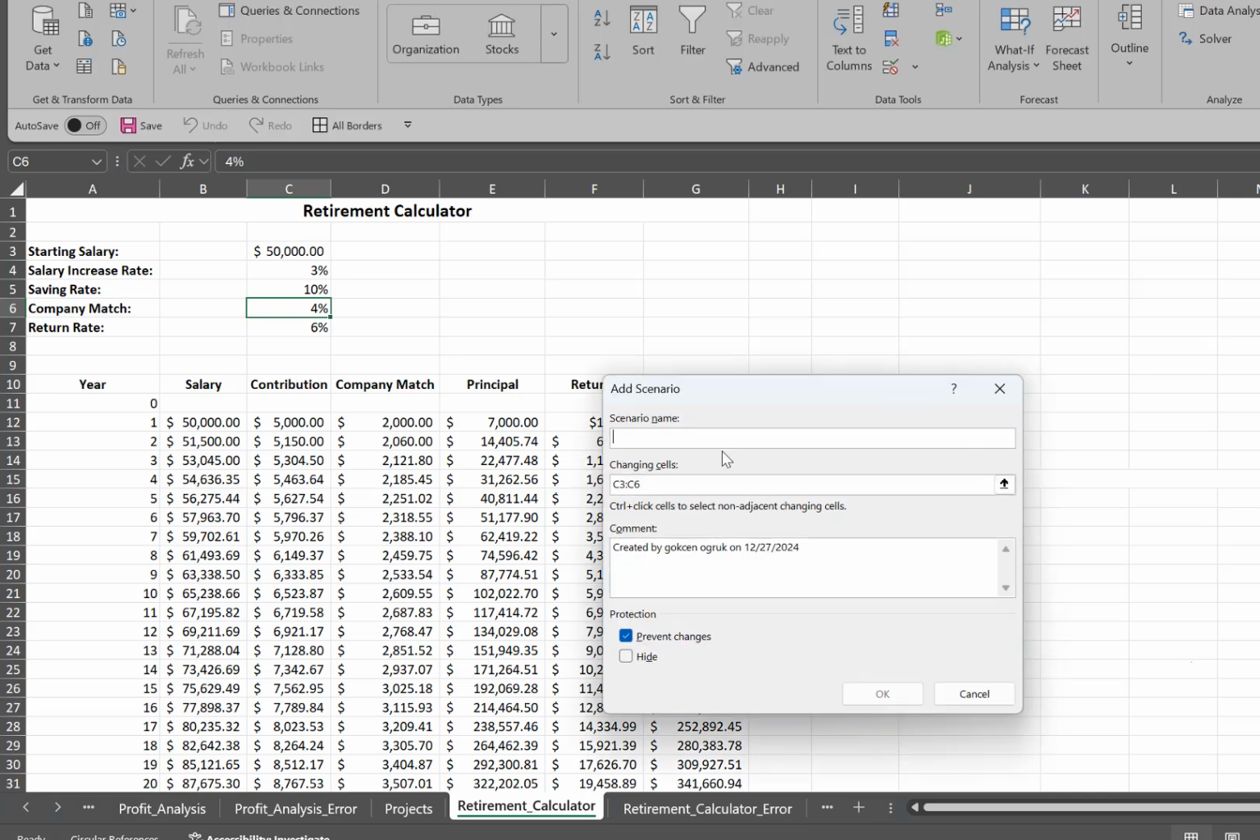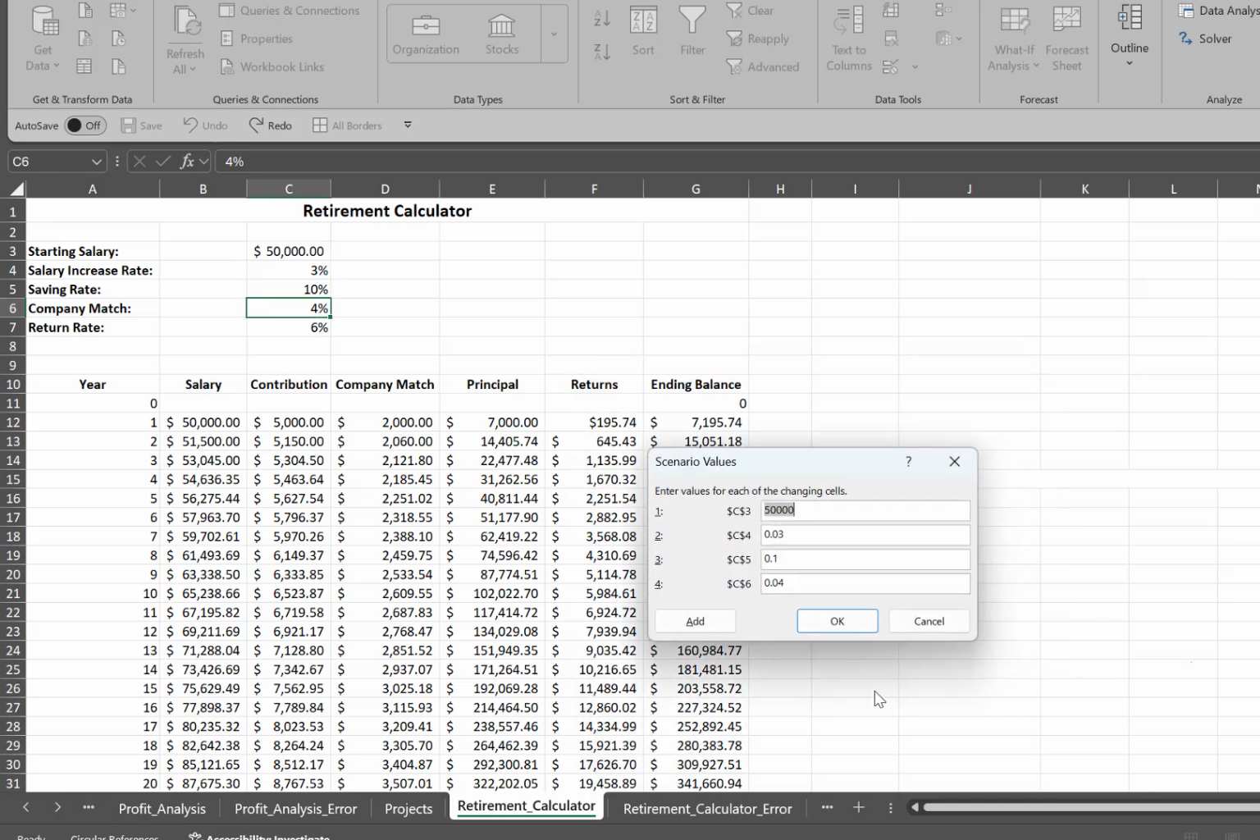In the Edit Scenario dialog box, this time we are going to enter Small Startup Company. And again, the changing cells are going to be C3 through C6 as in the previous scenario. And then we are going to click OK. And here in the Scenario Values dialog box, we are going to enter 48,000. And salary increase is 5%.